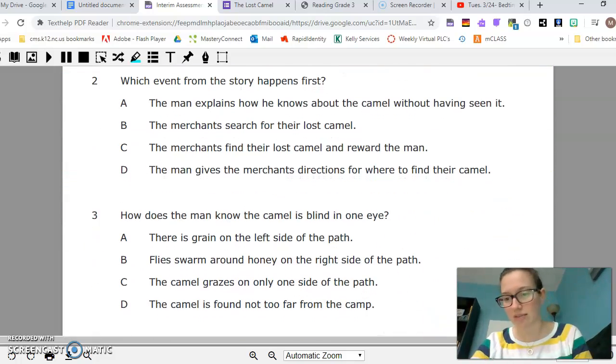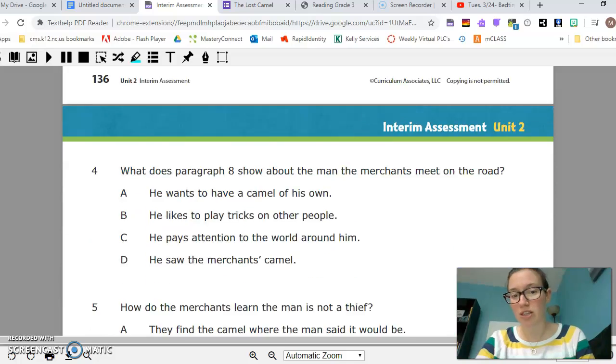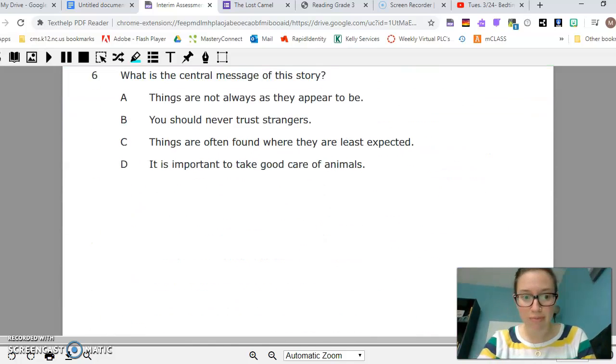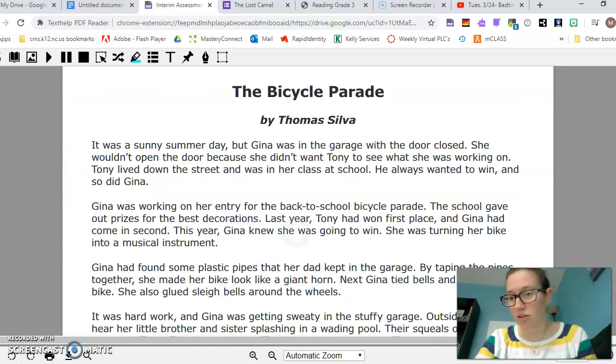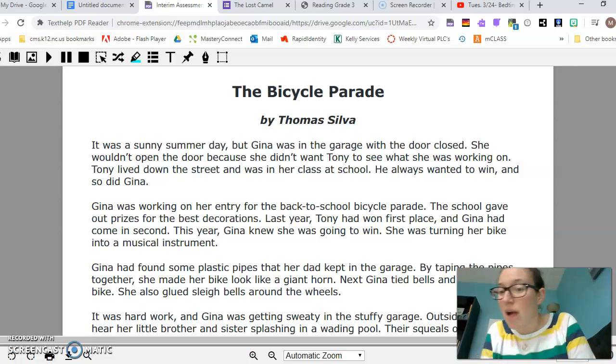And then there's the questions. Again, if you have your book, you can do it in your book and then go to the Google form if you'd like, or just skip the questions on here and do them on your Google form, whichever you prefer. Or if you don't have the book, just however you like.